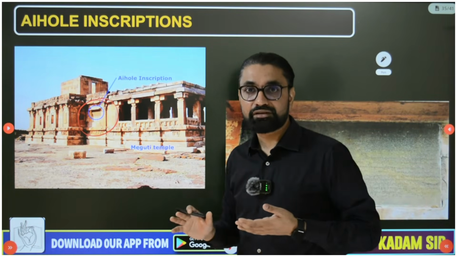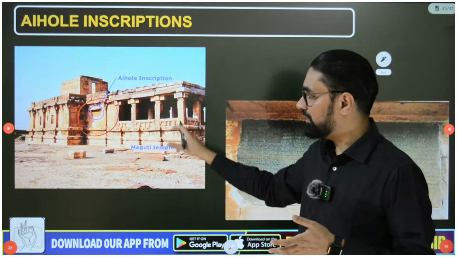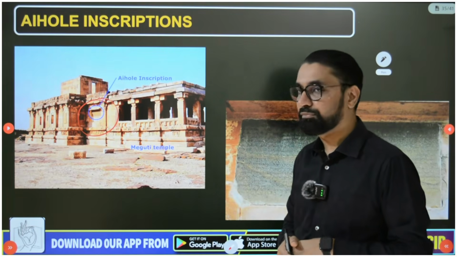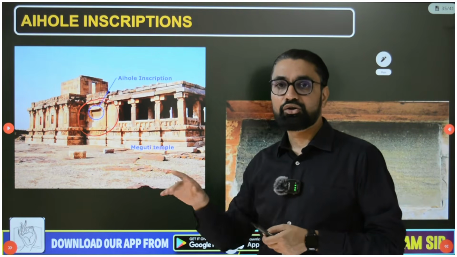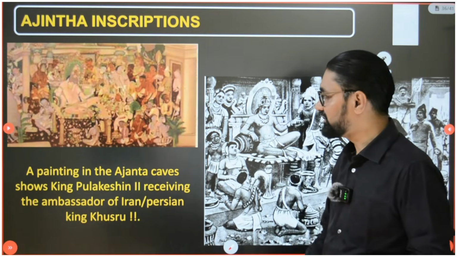There are very awesome temples there. At Aihole there is the Meguti Jain temple, and on the walls of that Jain temple are the words Harsha, no longer Harsha. So this is the Aihole inscription.